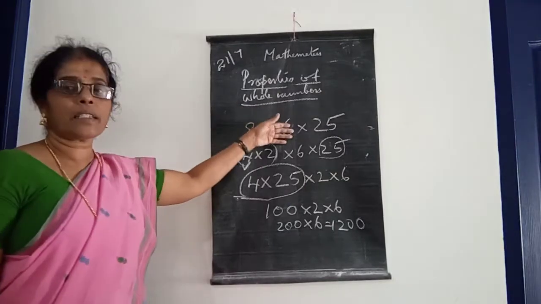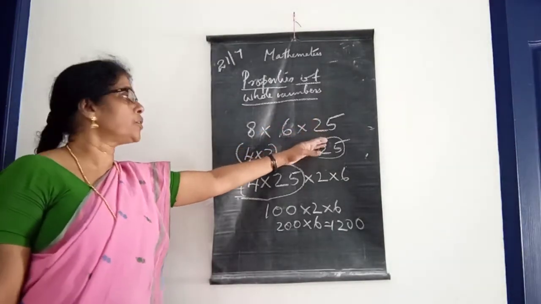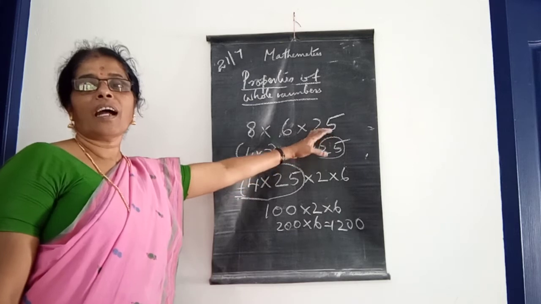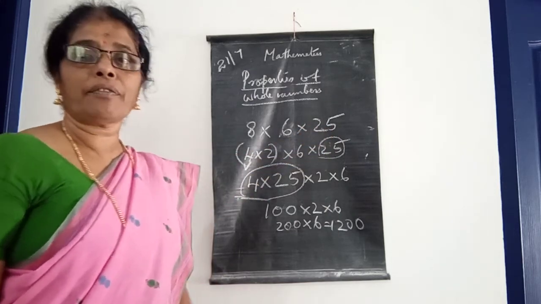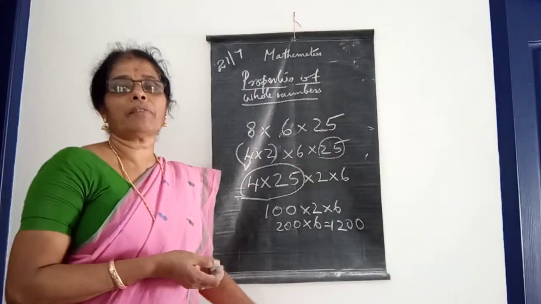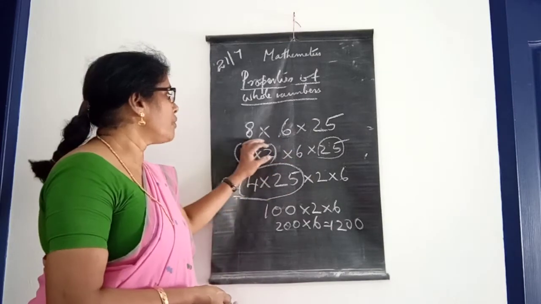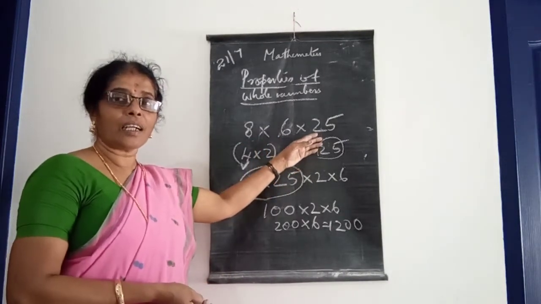Yes, 8, 6, 25. If we can see 25 here, and we know 4 25s are 100, then if 100 is in the problem, we can do it easily. So we can convert that into 100, that is better.